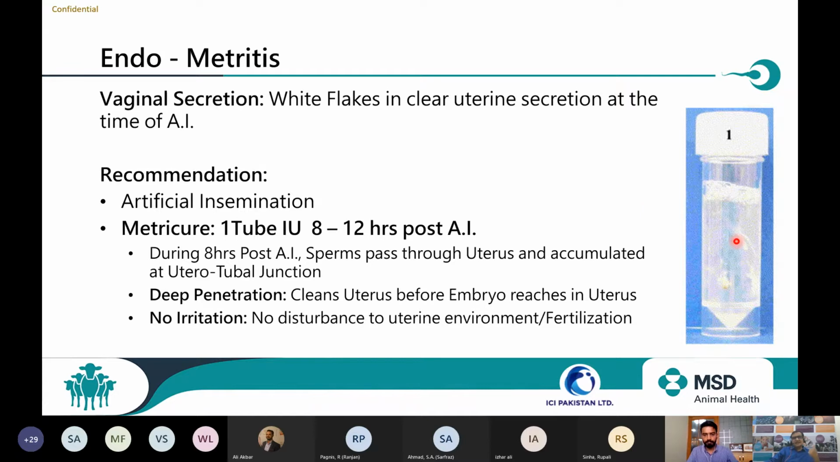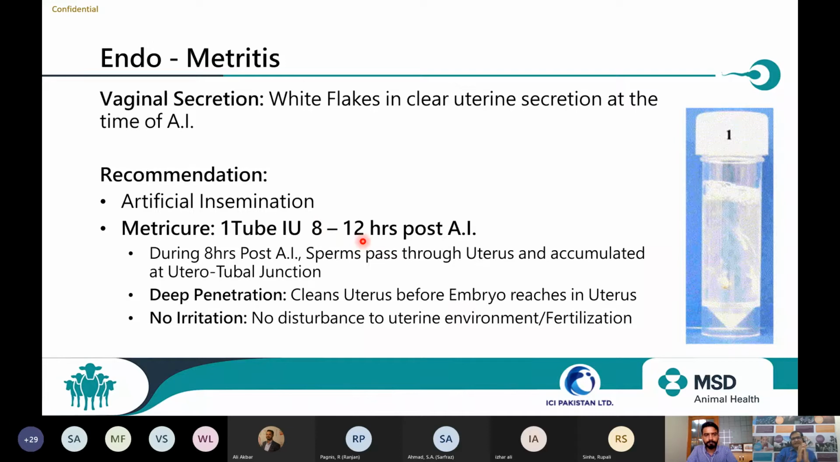But here, I am now getting the case of an animal that comes into heat. In the heat, the animal is giving a secretion, but some white flakes are there. So what do I have to do? Definitely I have to go for insemination first. Go for insemination, and 8 to 12 hours post AI, I have to go for one Metricure syringe intrauterine. What is the benefit of this and why? What is the importance of these 8 hours? Within 8 hours, what will happen?